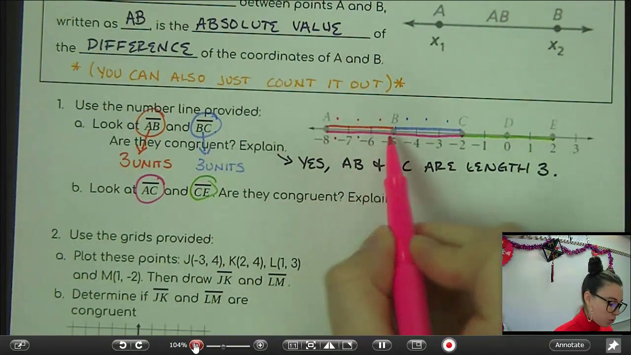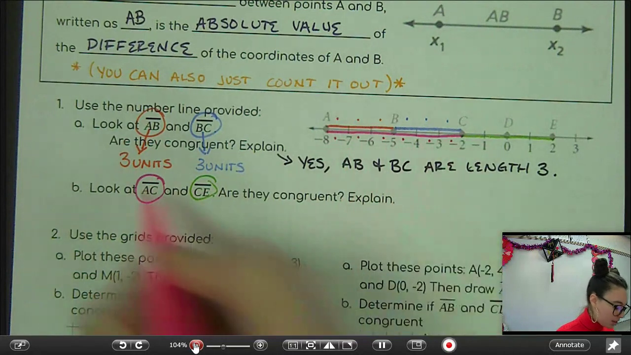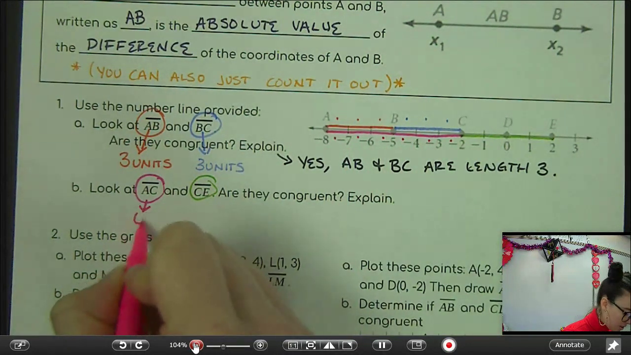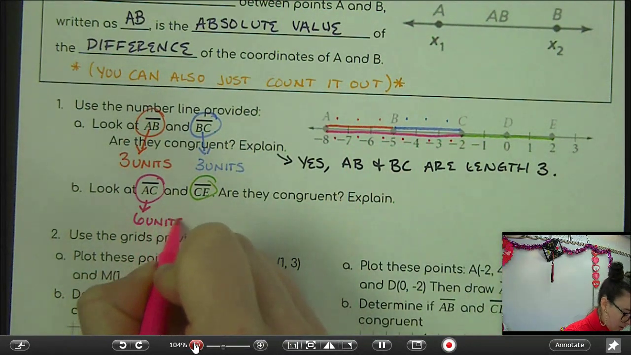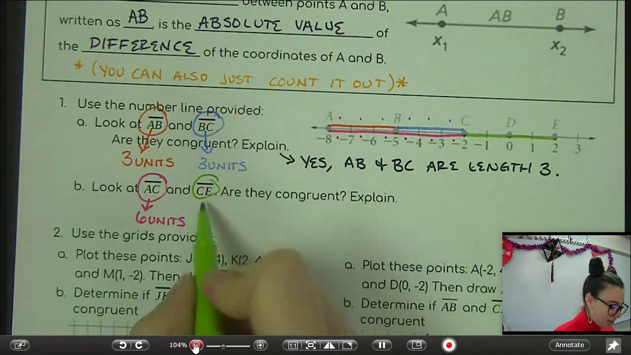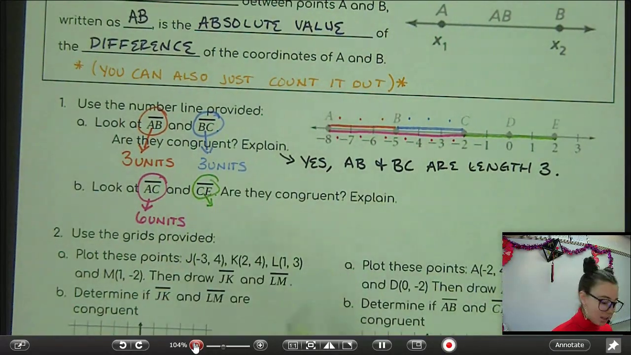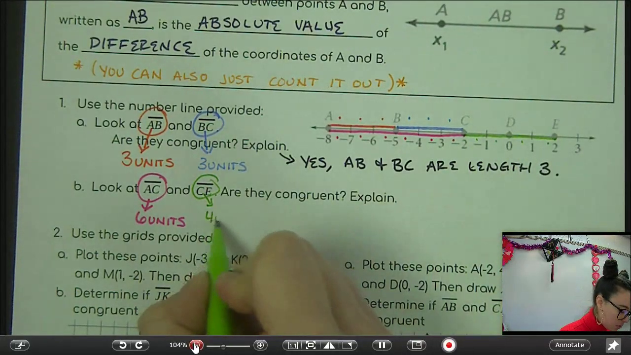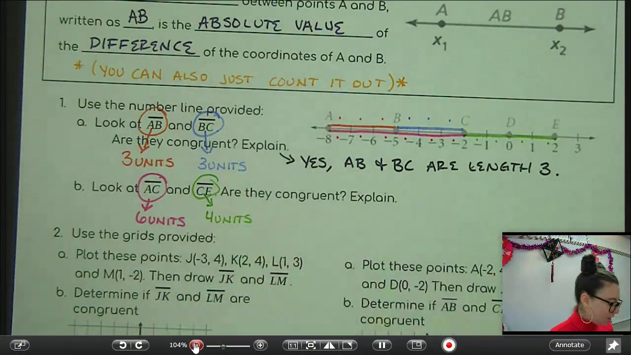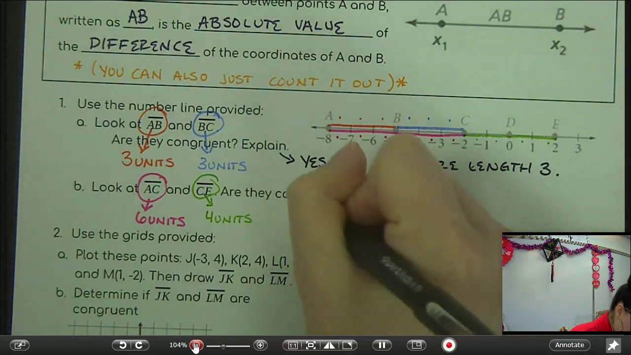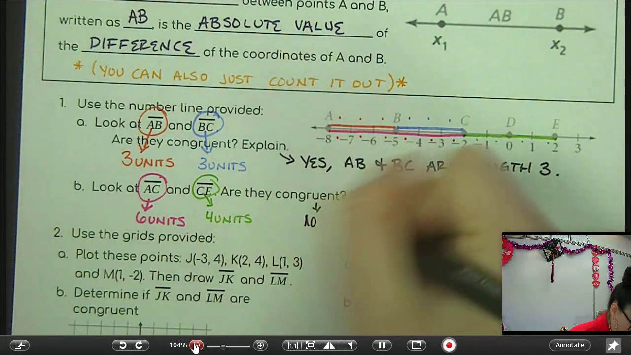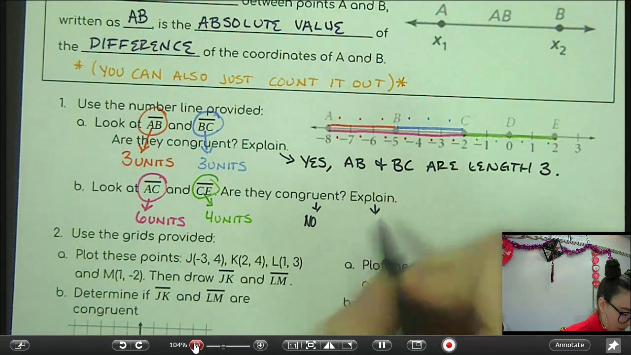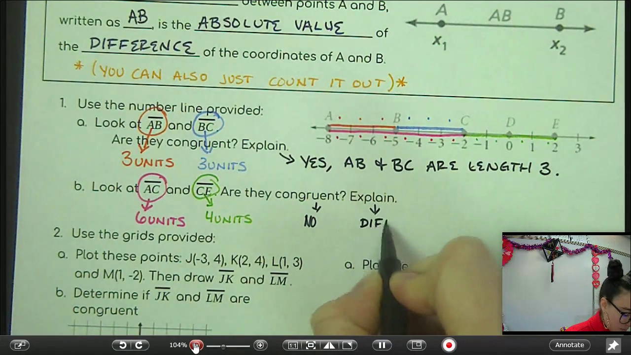1, 2, 3, 4, 5, 6. So the length here is 6 units. And what's the length of CE? That's 4, right? 1, 2, 3, 4. This one is 4 units. So looking at those, are those congruent? No. 6 and 4 are not the same length. So we would say, are they congruent? No. Why not? Well, they are different lengths.